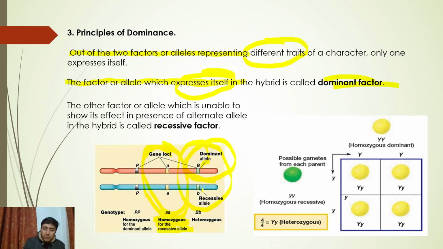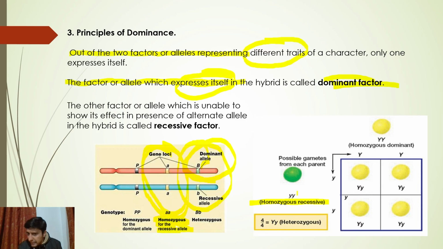So when can you know whether an allele is dominant or recessive? When you have conditions such as heterozygosity. In this case, the recessive allele showed its effect. This is pod color, yellow and green.